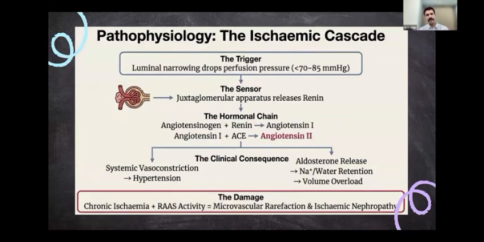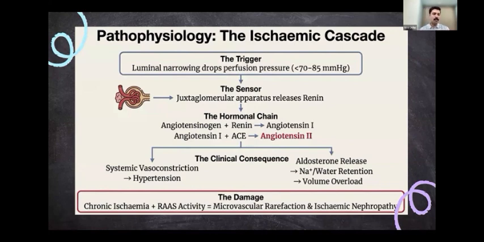All these can produce renal artery stenosis, but our focus will be more on the atherosclerotic cause. Whatever be the cause, when there is a stenosis in the renal artery, the perfusion pressure in the kidneys goes down. When it is less than 70 to 85 millimeters of mercury, the juxtaglomerular apparatus senses it and releases renin. Renin converts angiotensinogen to angiotensin 1, and then the angiotensin converting enzyme, or ACE, converts angiotensin 1 to angiotensin 2.